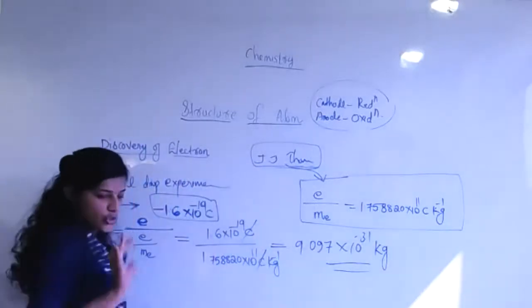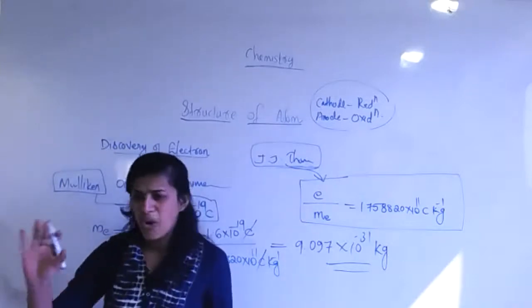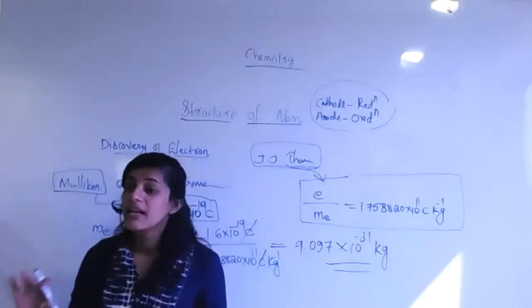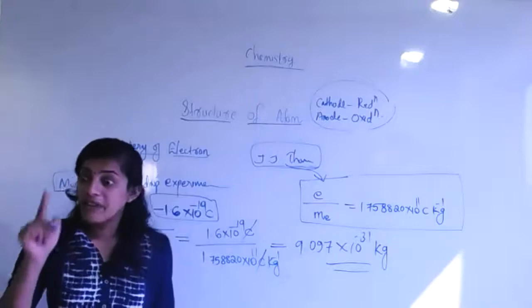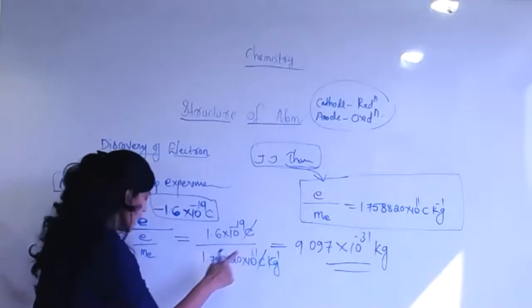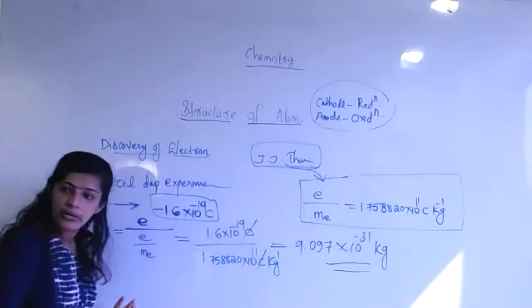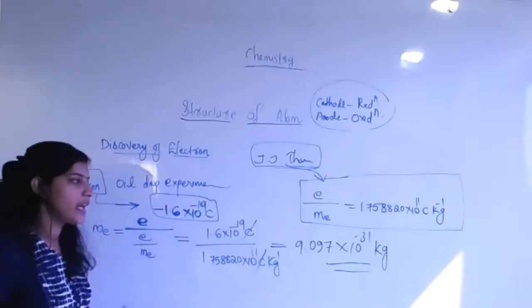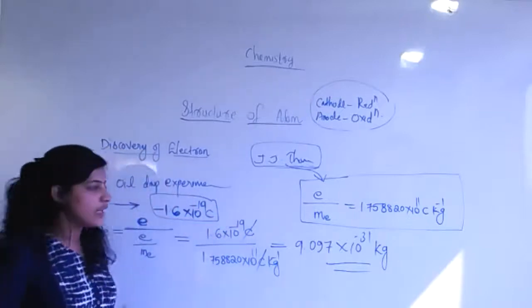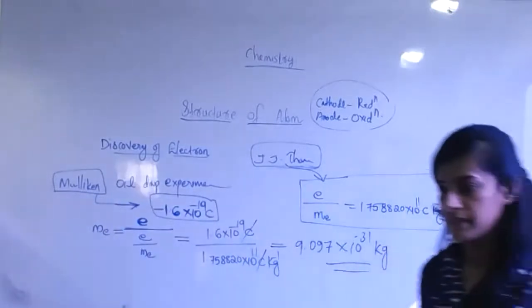If you don't have any idea about the unit of mass, common people know that the unit of mass is kilogram itself. But in case you don't know, if you know the charge unit is coulomb and e by m_e is represented by coulomb per kilogram, then you can easily generalize the result. Coulomb cancels, then kilogram moves up. So the mass becomes 9.097 times 10 to the power minus 31 kilogram.